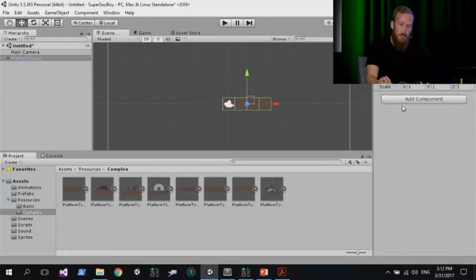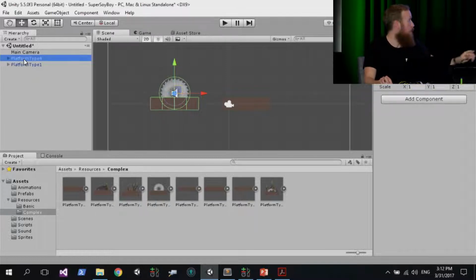Let's change our position back to 0 with our Platform Type 1 selected. Back in your complex folder, in your project window down here, you can see the fourth object is called Platform Type 4, and it's got that saw blade. If you click and drag that into your scene, it's going to drop a copy of that prefab in. With it selected in your hierarchy window on the left, you can see your transform components again in the inspector panel.